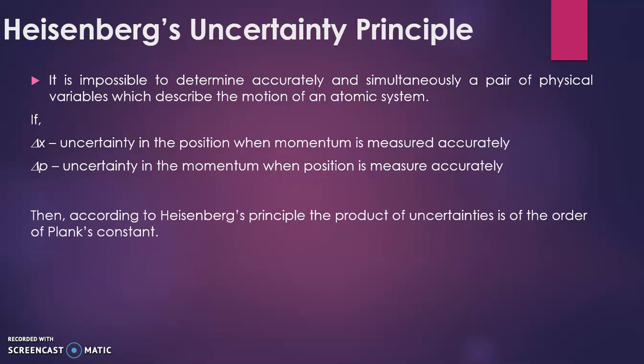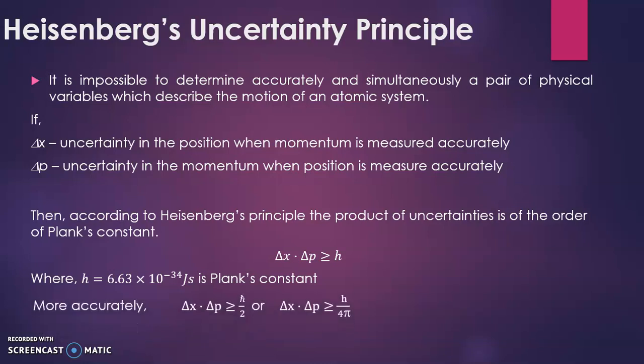Then according to Heisenberg's principle, the product of uncertainties is of the order of Planck constant. So we can write this equation: delta x into delta p is greater than or equal to h, where h is equal to 6.63 into 10 raised to minus 34 joule second, which is the Planck constant, and delta x and delta p are the uncertainty in position and the uncertainty in momentum.